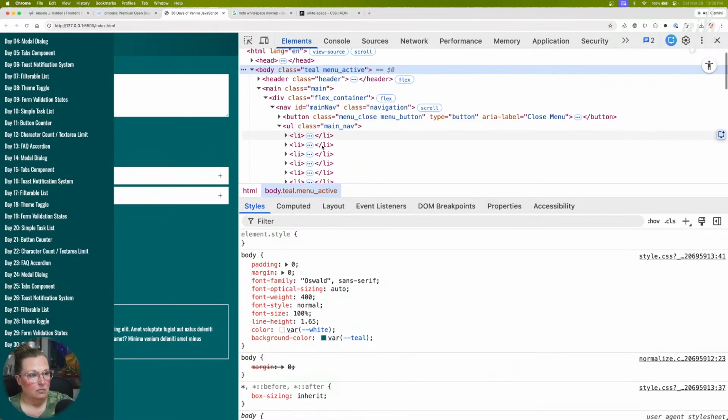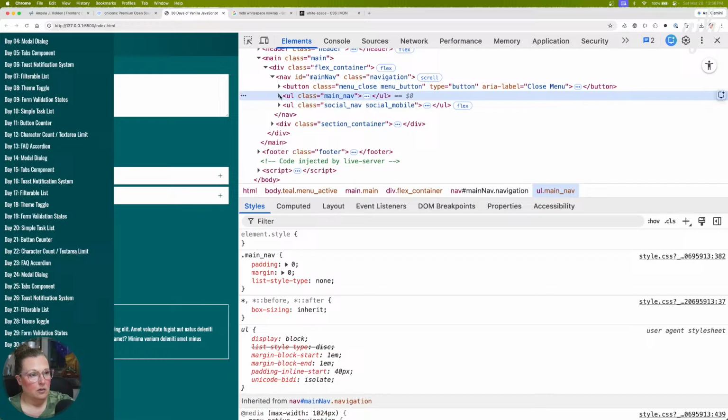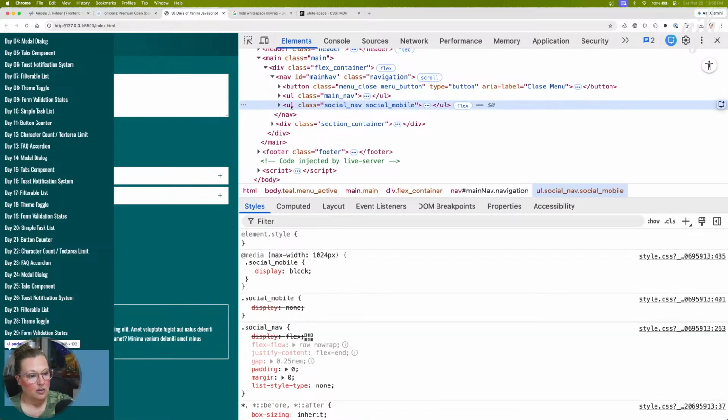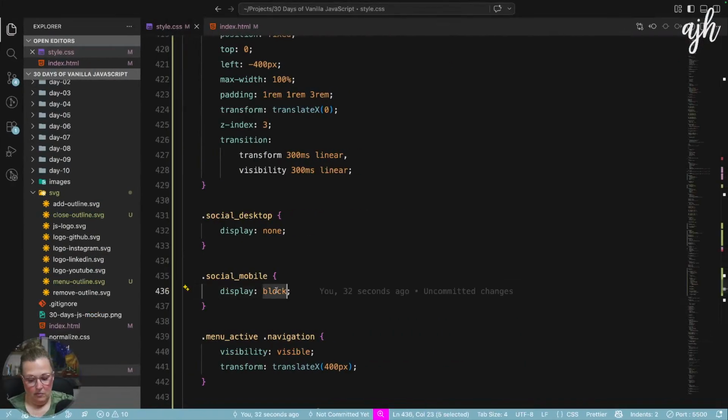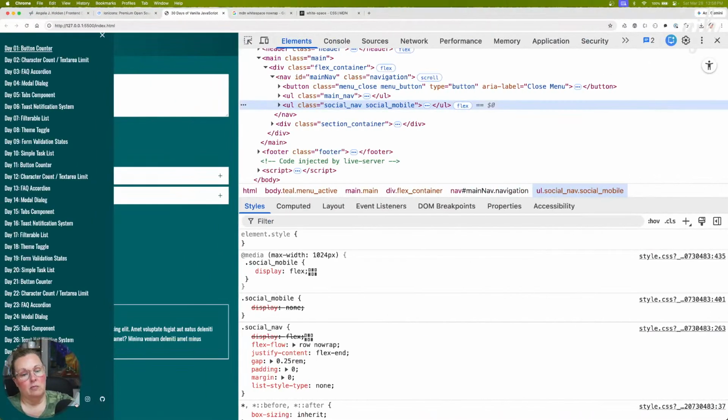All right. Display block. Oh, display flex. There we go.